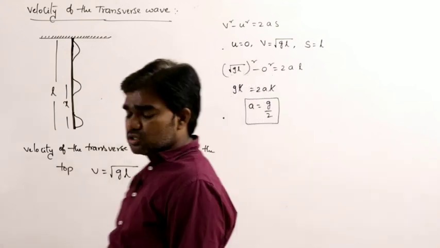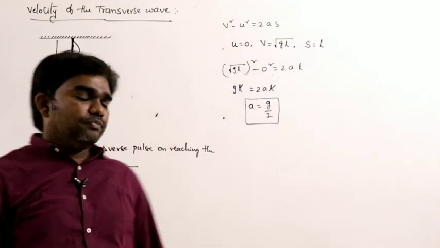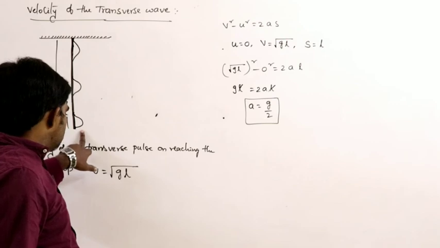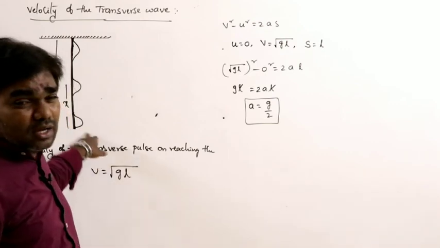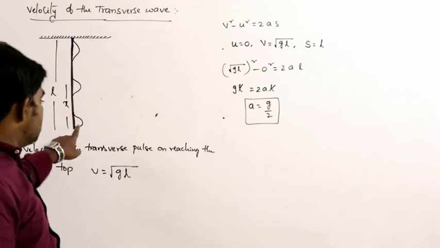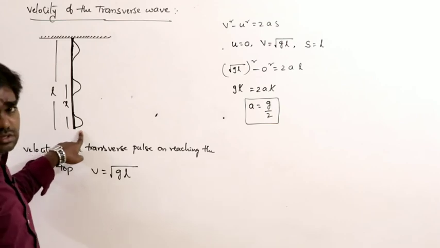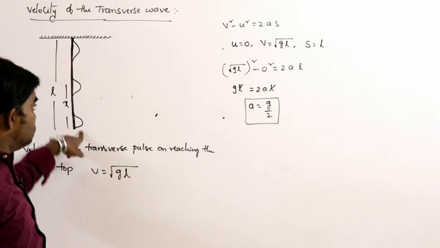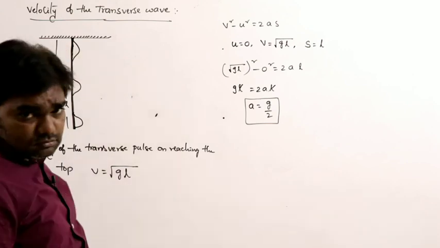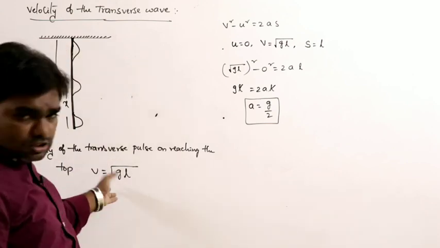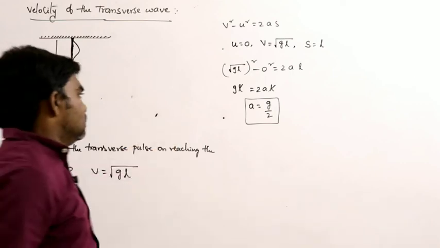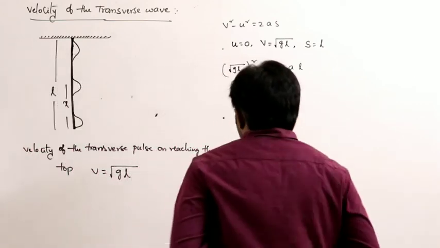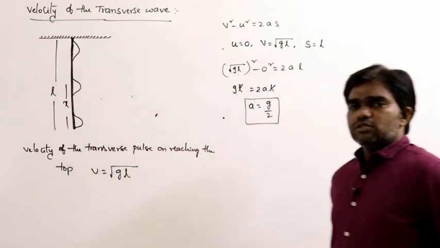What is the acceleration of the pulse? g by 2. Because at the start of the motion, the velocity of the pulse is 0, and on reaching the top, the velocity is what we just calculated. Based on this, a equals g by 2.